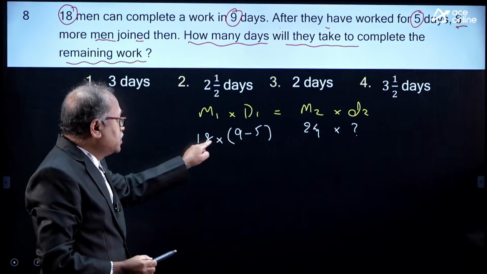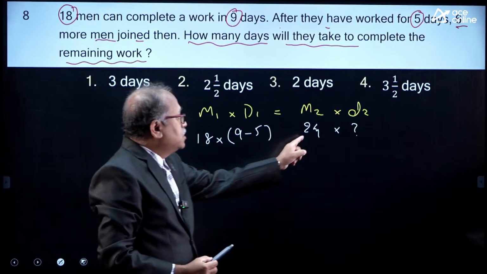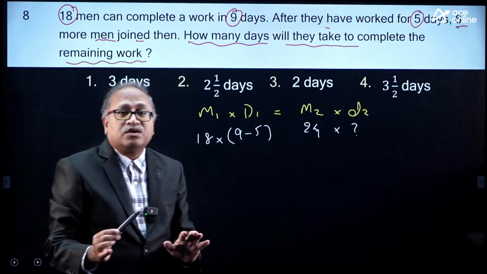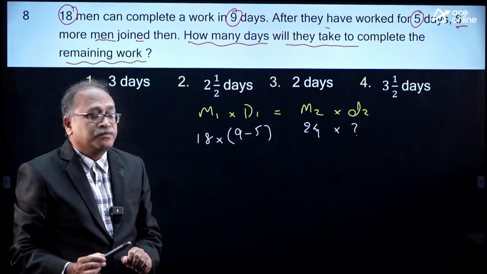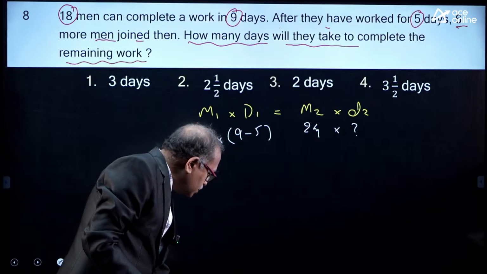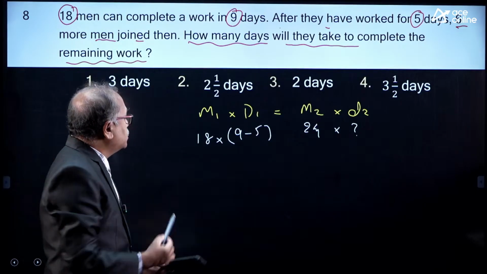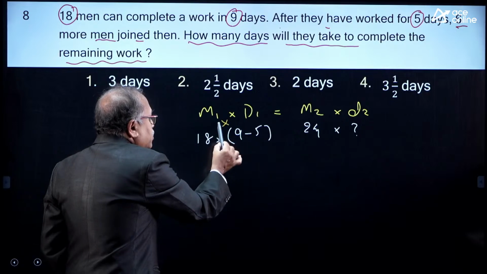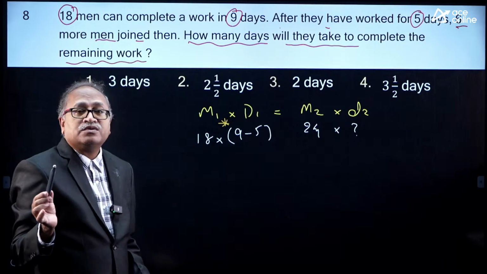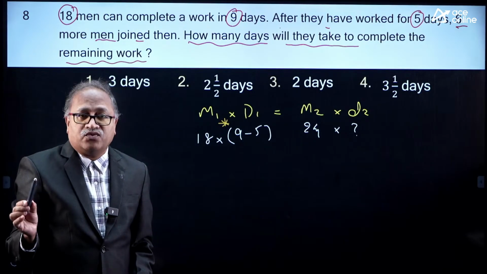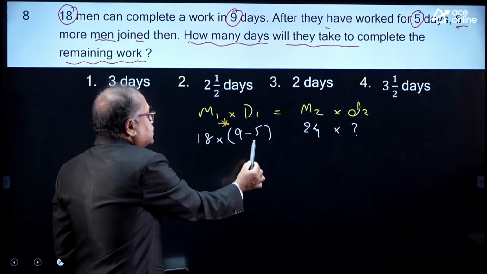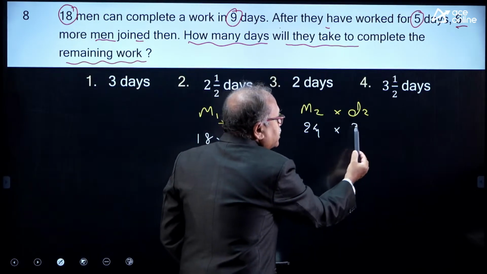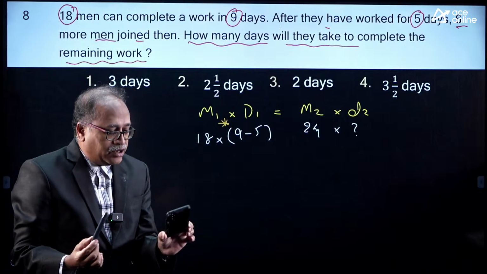This work has to be done in 18 days by 18 men, then 24 men can complete that work in how many days? I am sure you must have got stuck on this number: 9 minus 5 is 4. So 4 days is left for 18 men, then 24 men can complete the work in how many days?